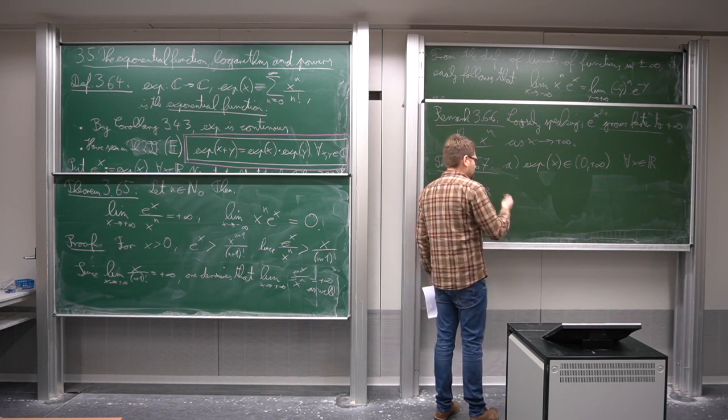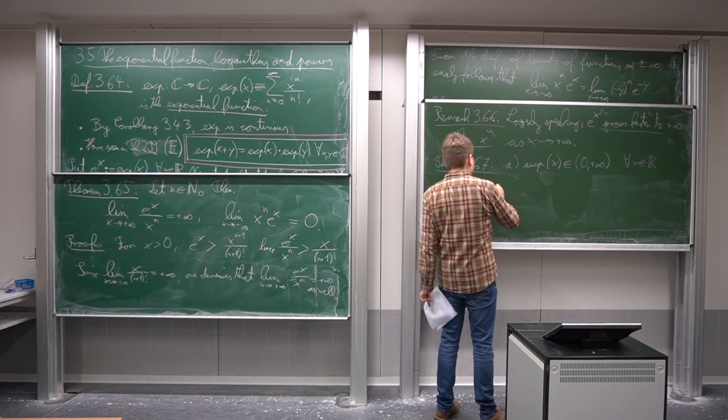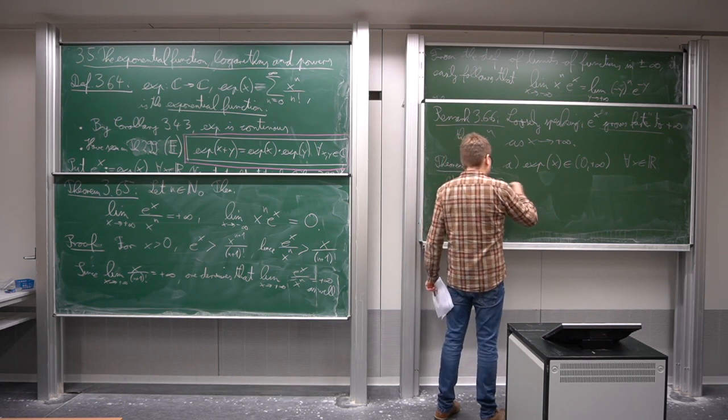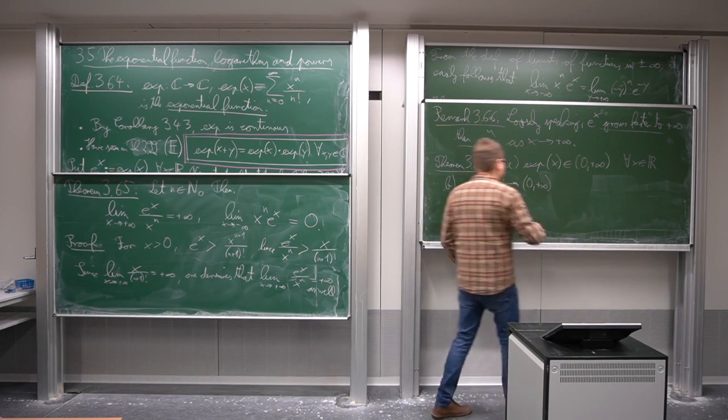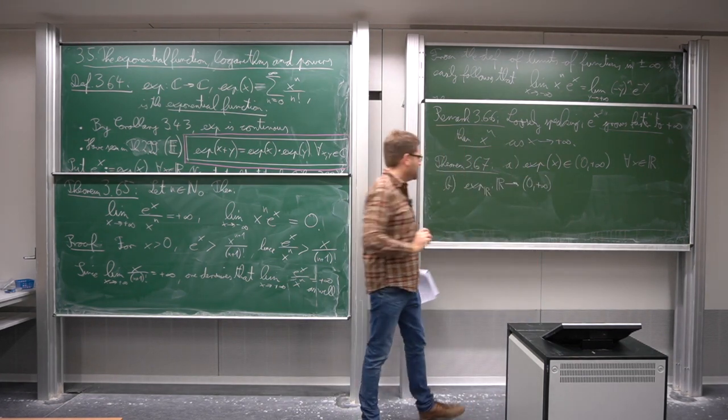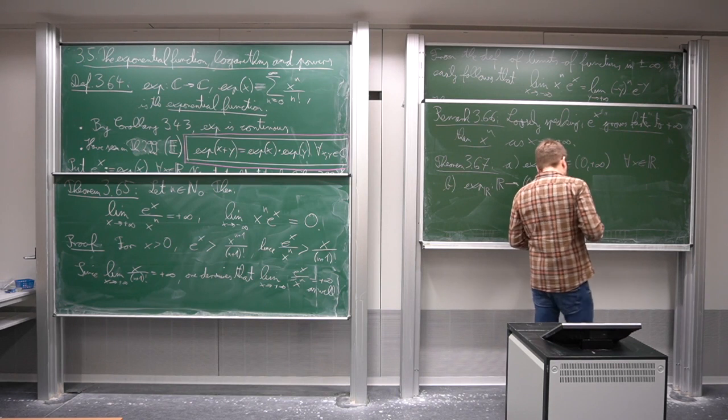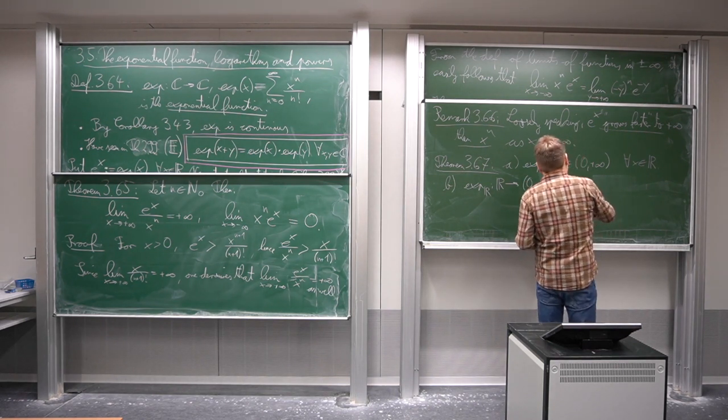This is basically the restriction of exp to R, but the only difference is that I go from R and this takes values in 0 to plus infinity, which is well defined by part A, which I still have to prove. So this function here, this is of course continuous.